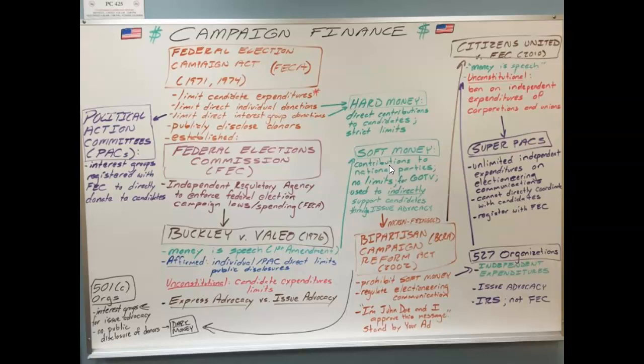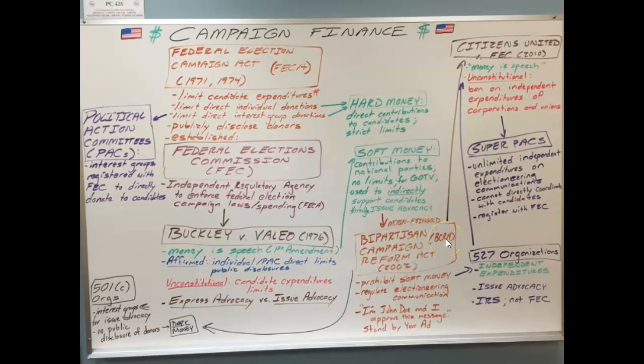Because it's indirect and it has no limit, you could literally donate millions of dollars, hundreds of thousands of dollars to candidates. And so over the years, people started funneling more and more money into the soft money donations and getting around the FECA limitations. So now fast forward to 2002, a senator from Arizona named John McCain, a Republican, and a Democrat by the name of Russ Feingold from Wisconsin decide that they need to update FECA and make it more modern. And so they develop what is called the Bipartisan Campaign Reform Act, otherwise known as the BCRA.